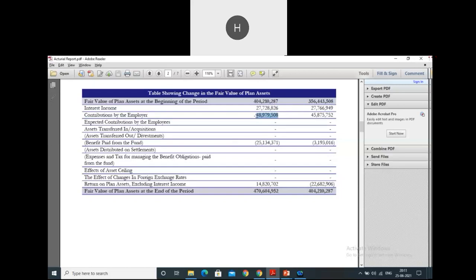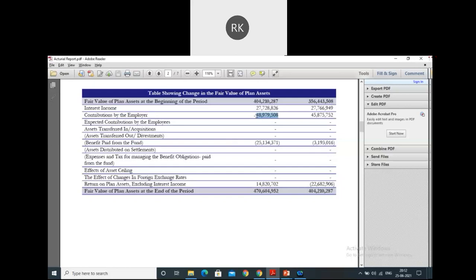Okay, not truly about inflation, but the first point of yours was right, Harsh, that new employees could be the reason. Moreover, as the service period, the period for which an employee has served you, increases, obviously your contribution also needs to be added because your liability is increasing. When your liability is increasing, to make sure that you'll be able to pay off that liability, you have to add contribution too.